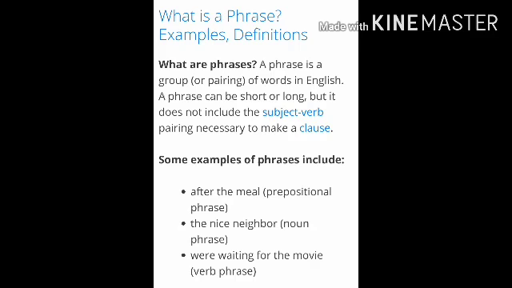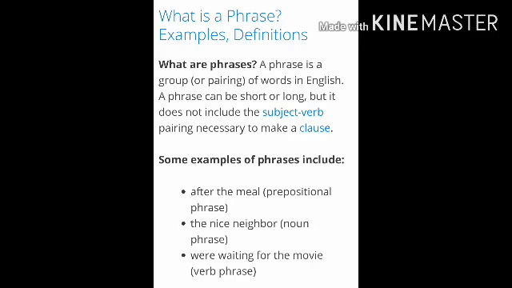The second example is the nice neighbor. Again there is no subject and verb combination, right? The nice neighbor. Yes, the neighbor is nice, but we are not talking about a particular subject and there is no action in it. And the last example is we're waiting for the movie, right? So here also we are not able to find who is the subject. So I hope this is clear to you all.